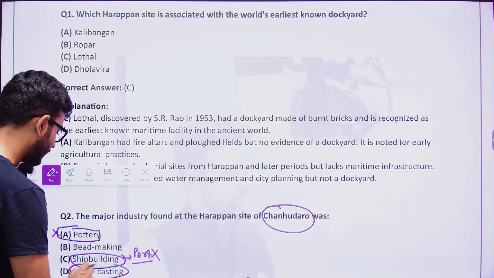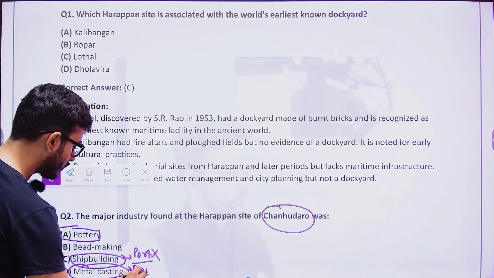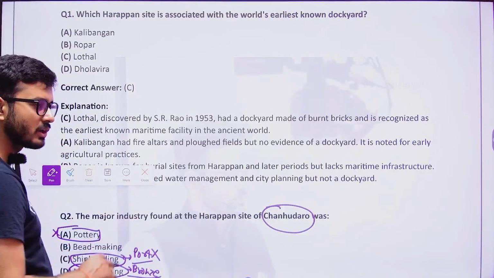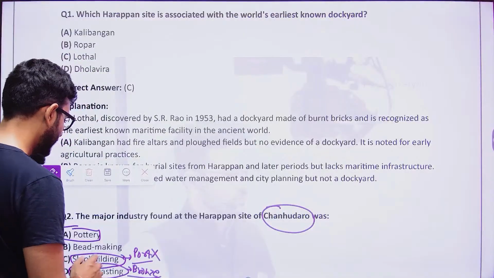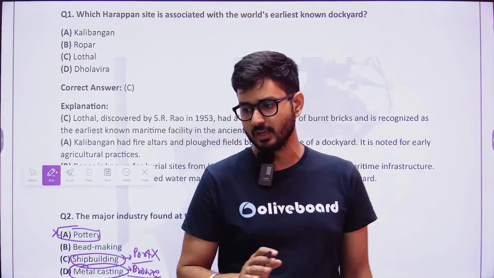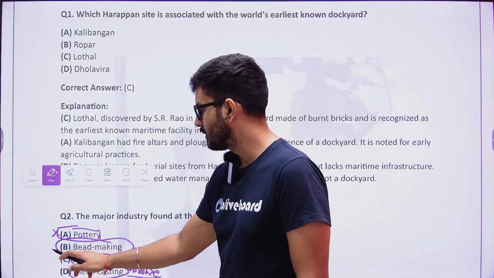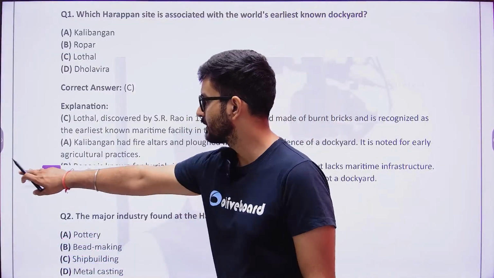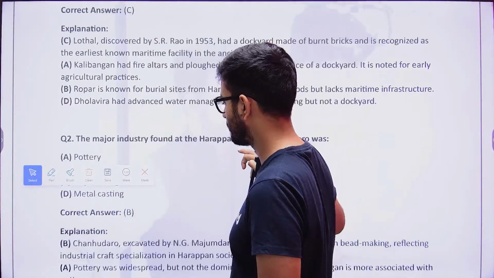Metal casting, once again, metal. At this point of time, the only metal that was known was bronze, and the Chanhudaro area was not having bronze deposits, so it was not known for that. And metal casting will generally be done in areas that have bronze production, which was not there at that point of time. So the answer to this is going to be bead making. In Chanhudaro, the factory was bead making.